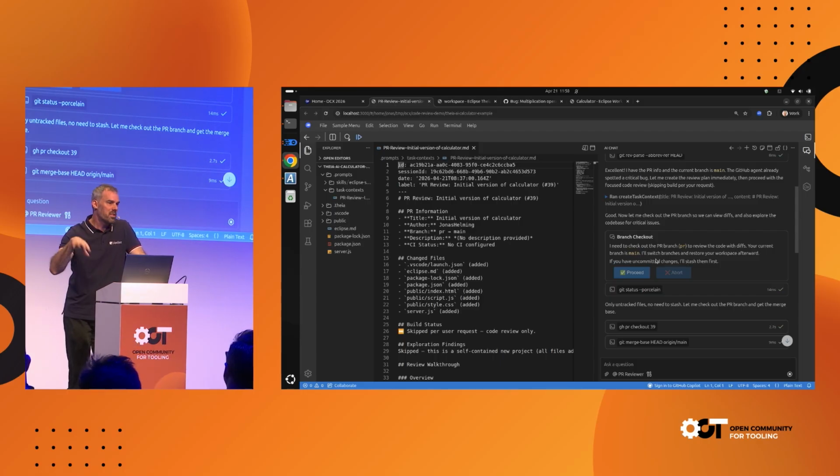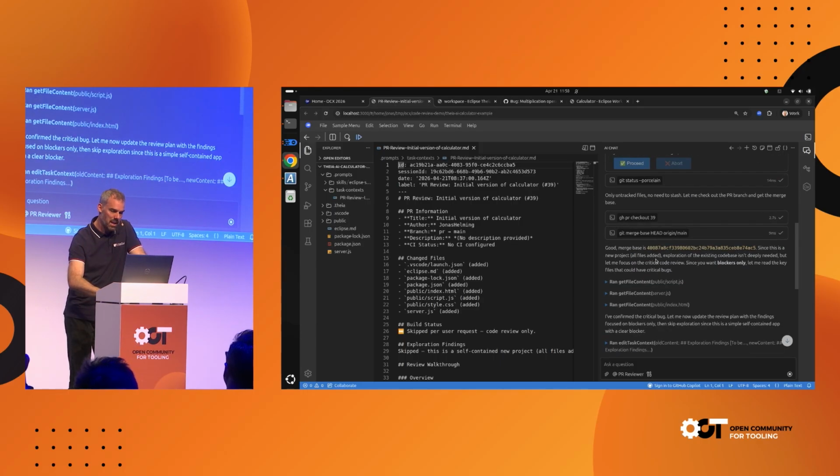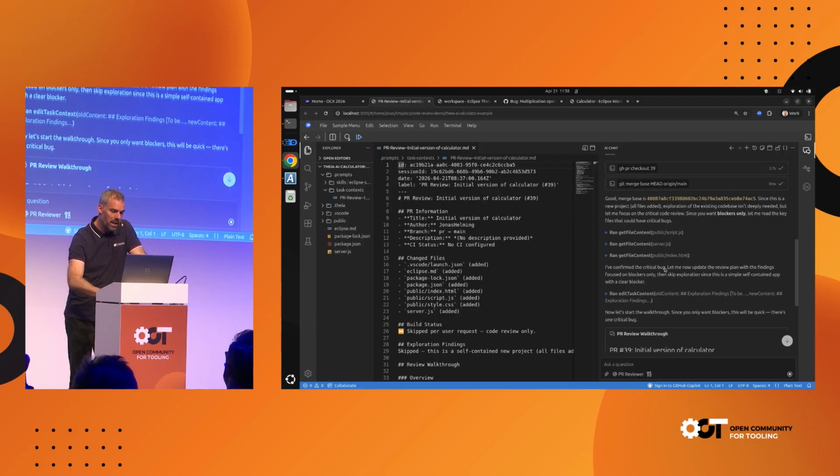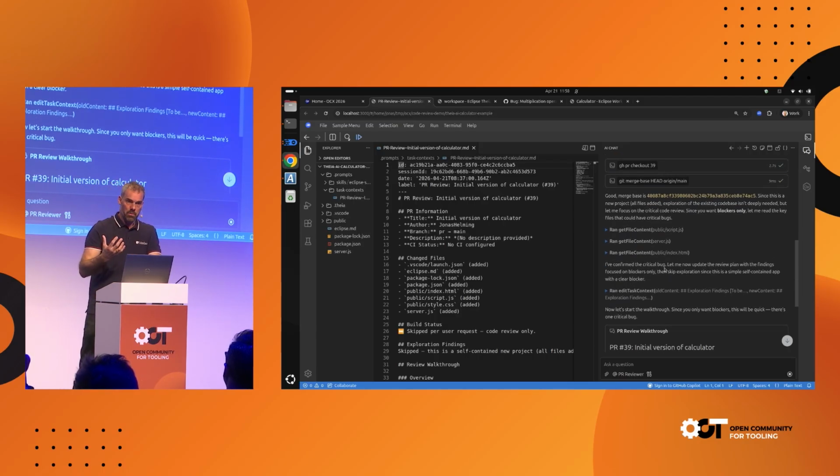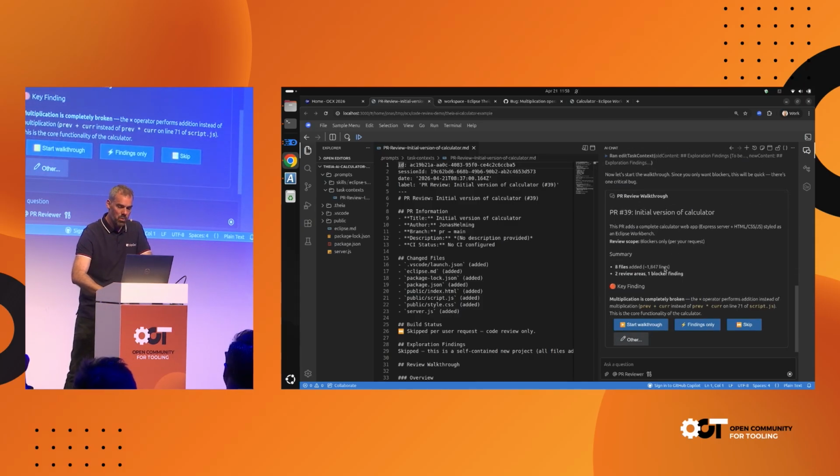So it basically does all the setup that we would need to do manually. We can see here the commands that it basically executed. And then it looks at the code itself. So it does an AI-based review, but instead of just posting this, it will now guide me through a walkthrough. So it's a little bit like a person reviewed the PR for me, but now guides me through the code.